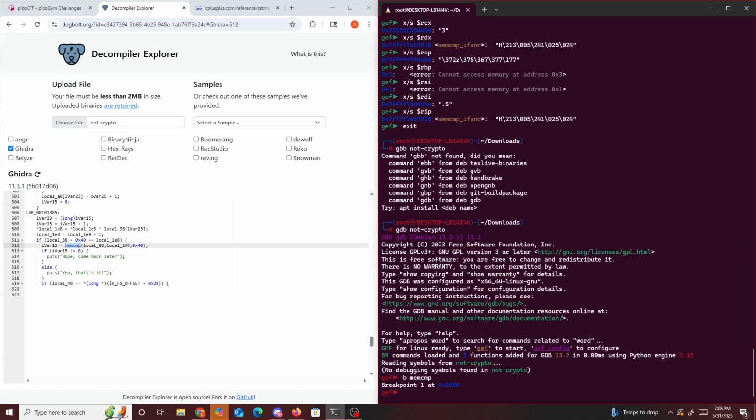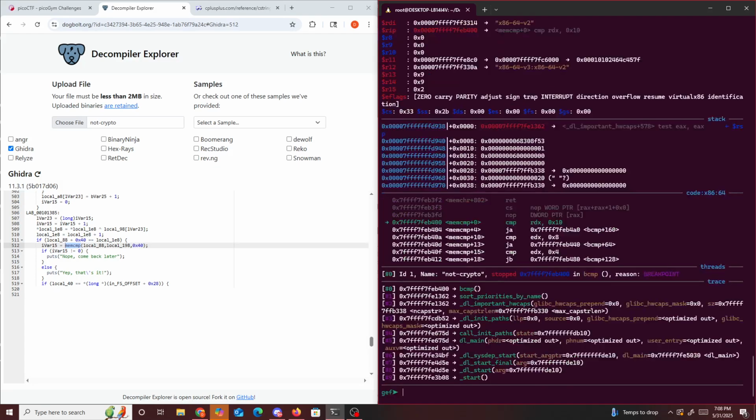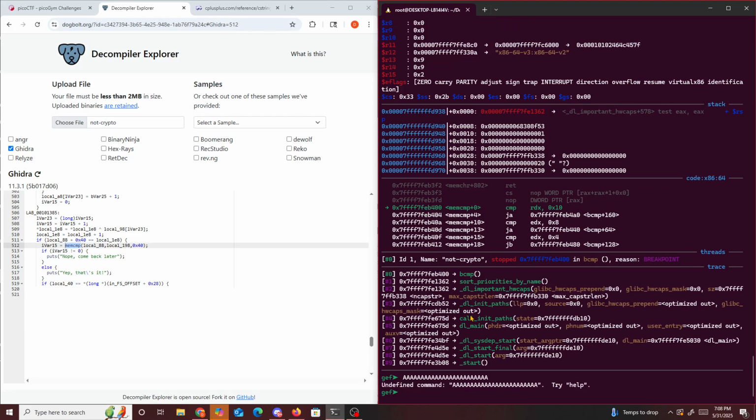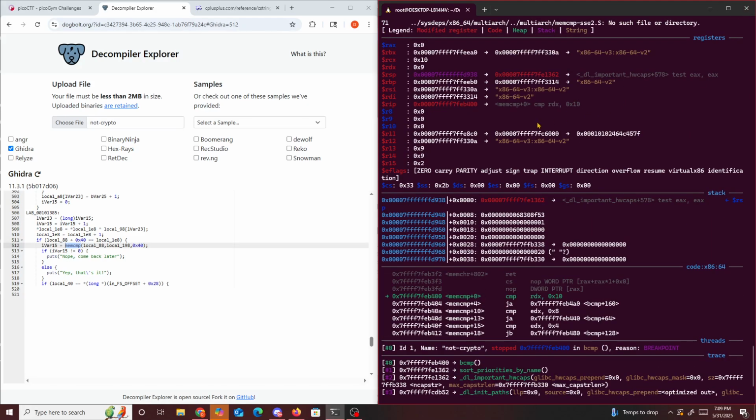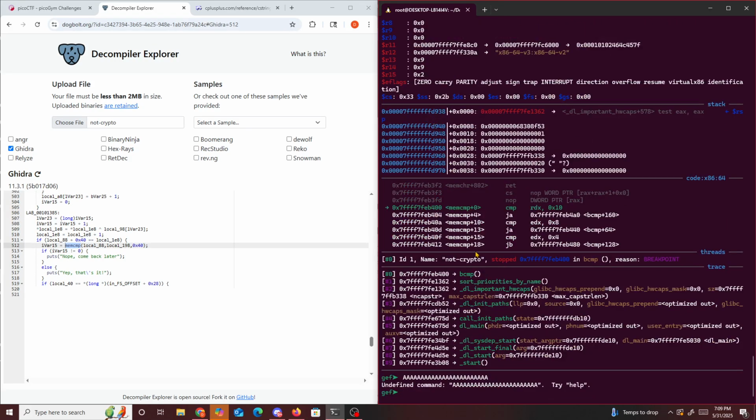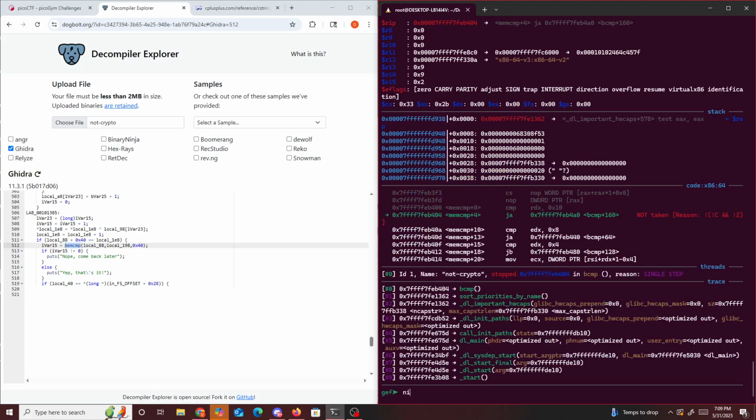And then we will just input junk. RDI, RSI. Next instruction.